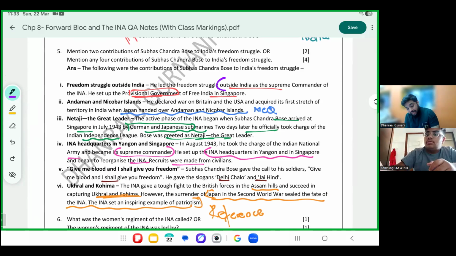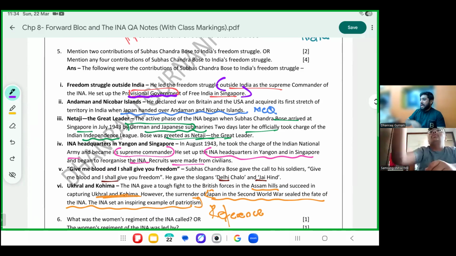He not only did that, outside India, he set up a provisional government of Free India in Singapore. So he starts a provisional government. Provisional means temporary government. He got the army ready, and he got the government ready. He said, British, if you leave tomorrow, I have my army ready. If you want to fight, we can fight. If you leave also, my provisional government is ready. They are ready to take over all the decisions.